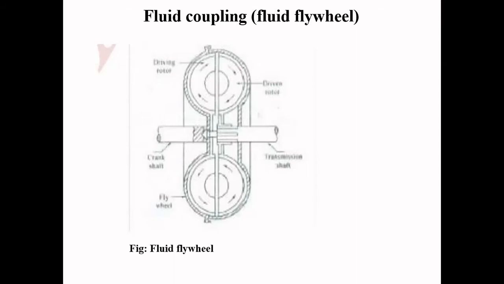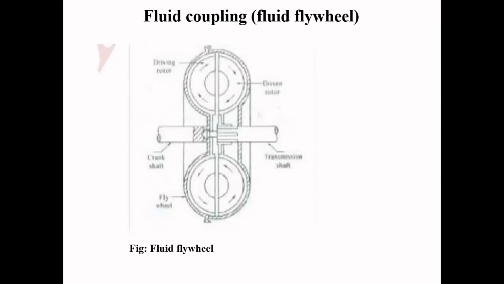Another important point of this fluid coupling: as we know, the fluid coupling is a device for transmitting rotation between shafts. What are the two shafts? The crankshaft and the transmission shaft.